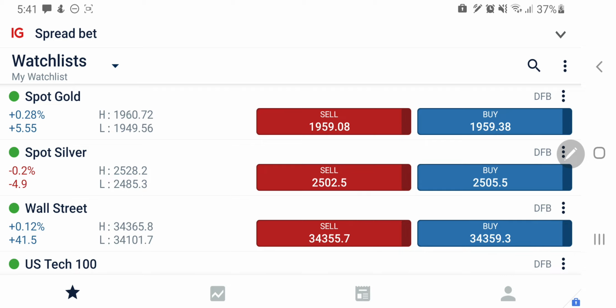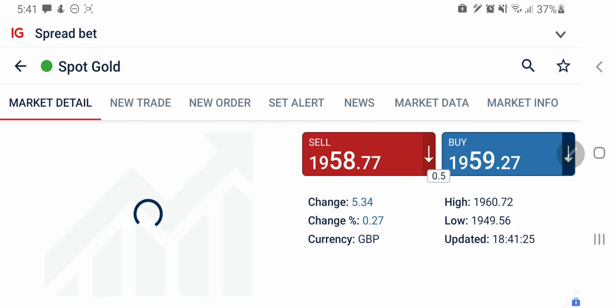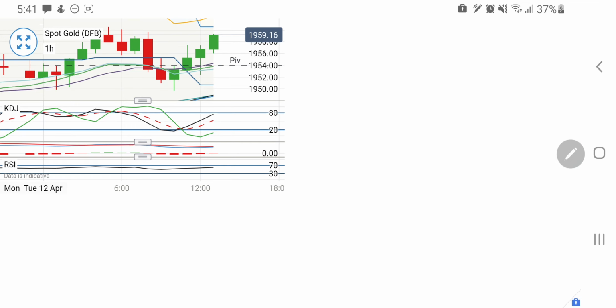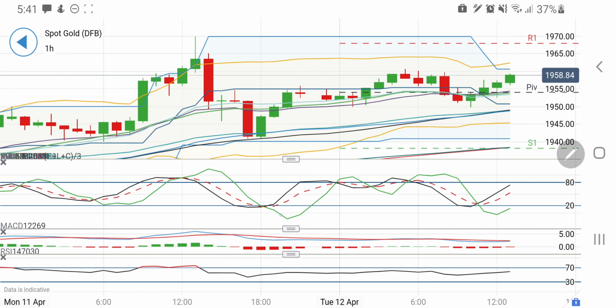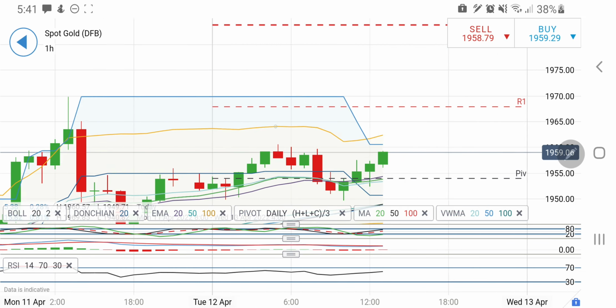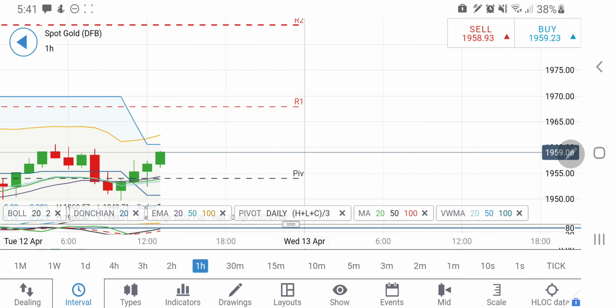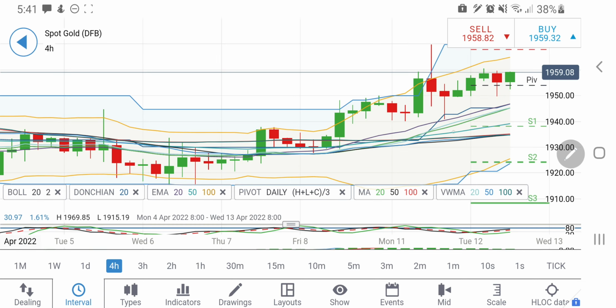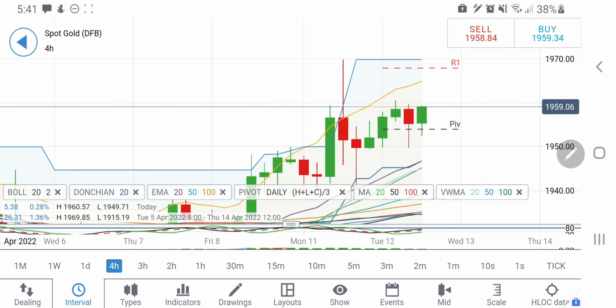Now let's start the day with gold first. Gold right now is trading again with a rise at 1959. As I told this morning, till the time it is above 1950 you can remain long. Now let me not get into the 1 hour chart, let me show you directly the 4 hour chart. So what are the 4 hour charts saying?